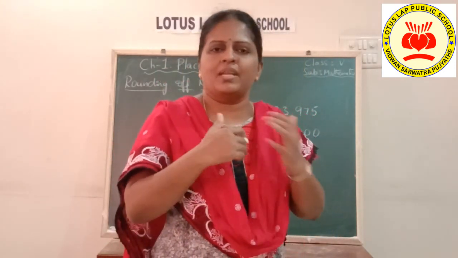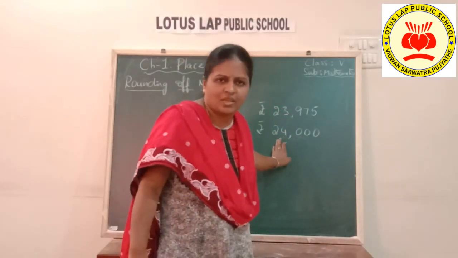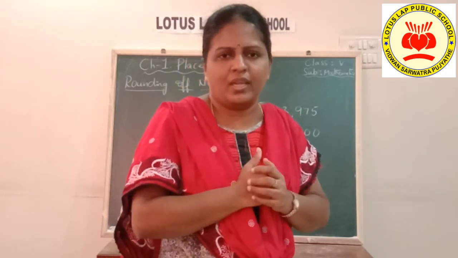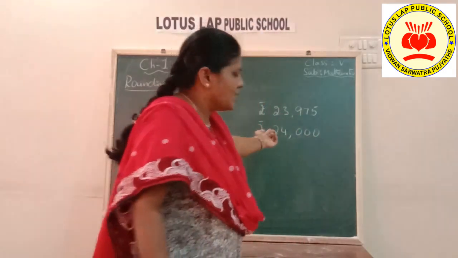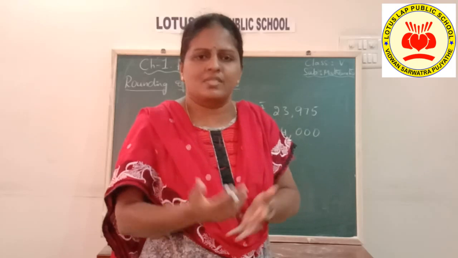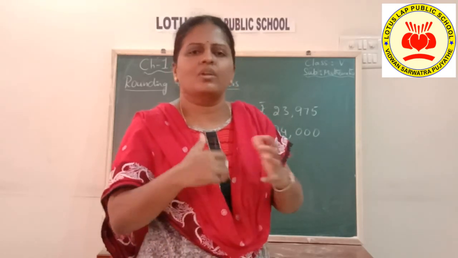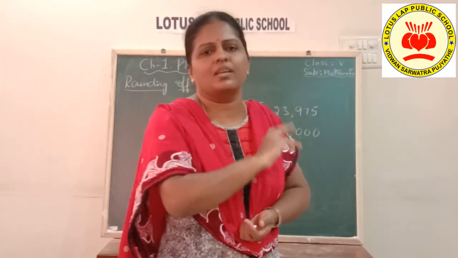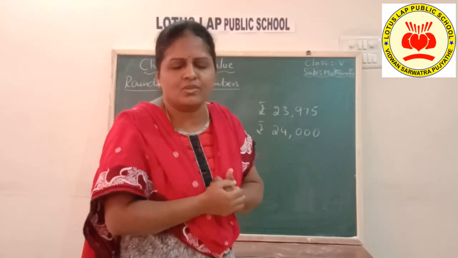So what is the meaning of saying that? It means that it is not exactly 24,000. It means it is a nearby value. So the other person will automatically understand. The number 24,000 is easy to remember, simple and easy to tell for anybody. So this is called rounding off numbers, taking the value which is closer or nearer to the given value. It's not an exact value, it's an approximate value children.